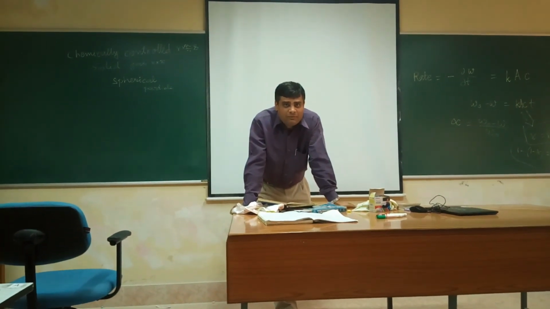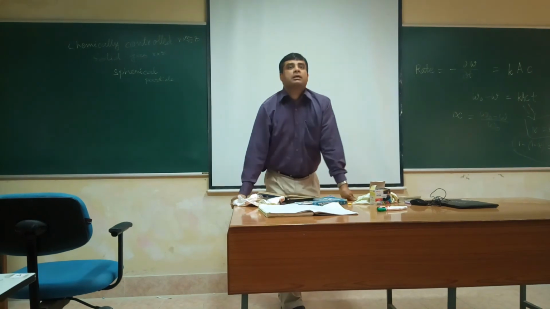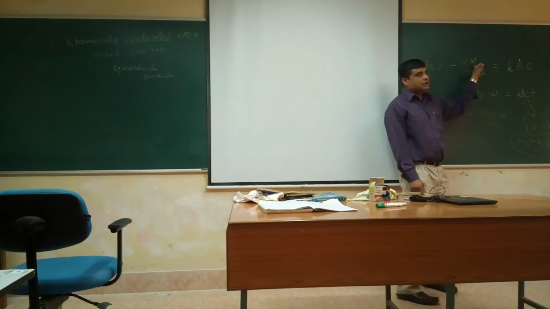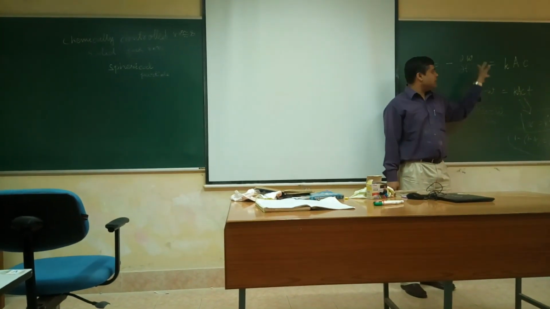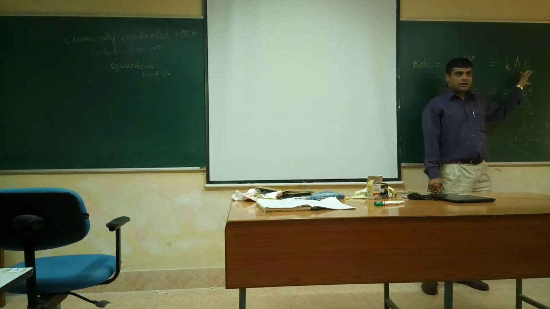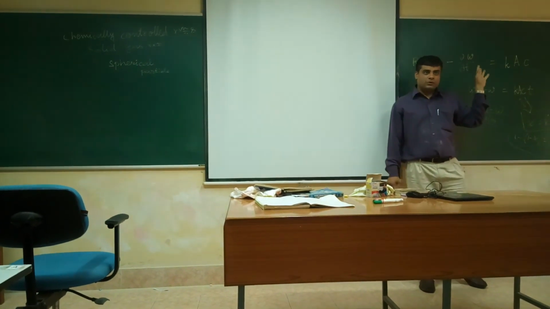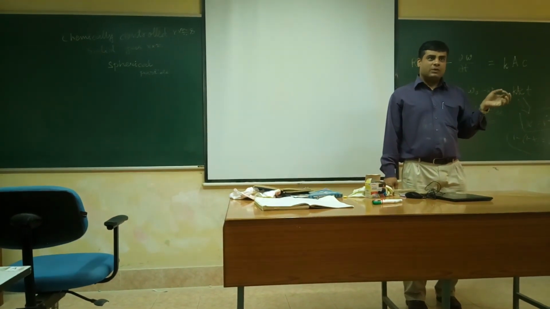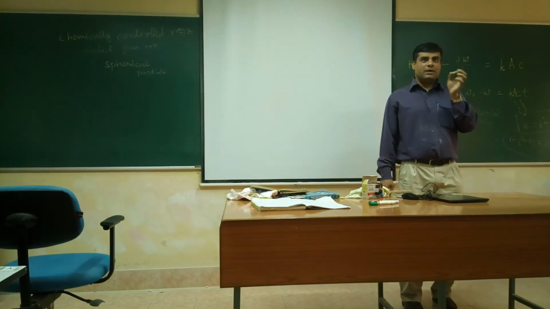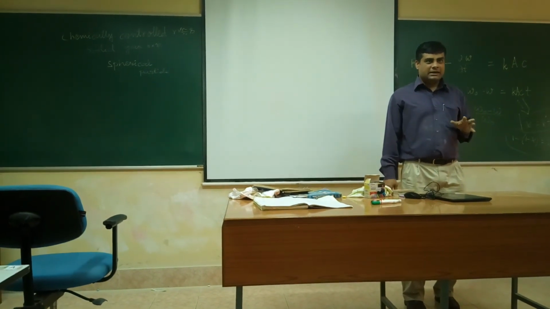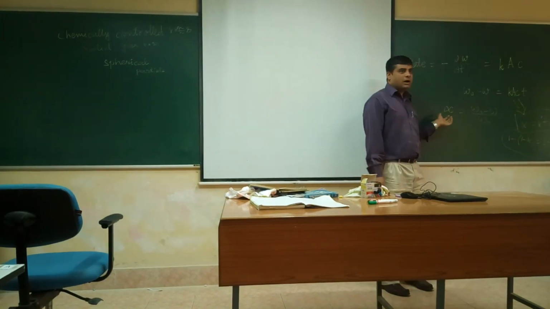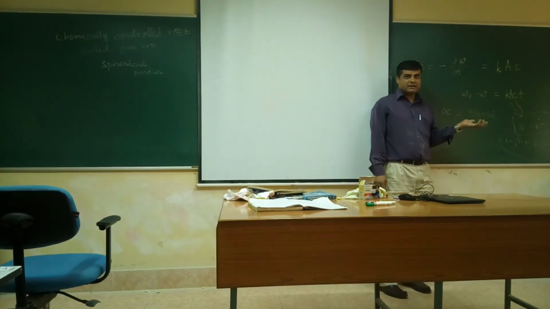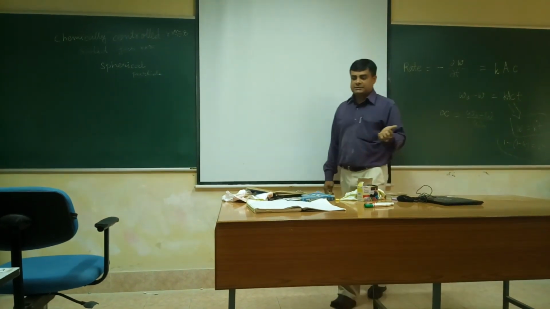Arafat, waiting for the answer. Here you put W as 4/3 pi r cube multiplied by rho, A as 4 pi r square. You will get minus dr/dt equal to k over rho. You integrate it at time t equal to 0, r equal to r naught. So r naught minus r equals k over rho multiplied by t. Now r equals (1 minus alpha) to the power 1/3 multiplied by r naught. Put that expression. What is the final expression you are getting?